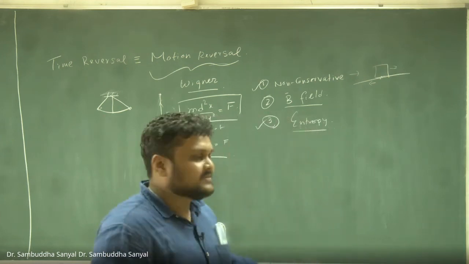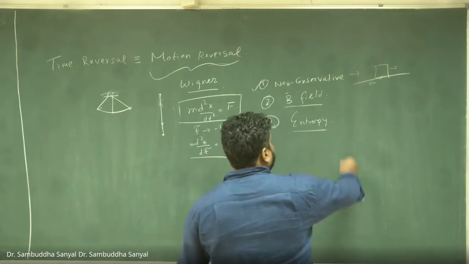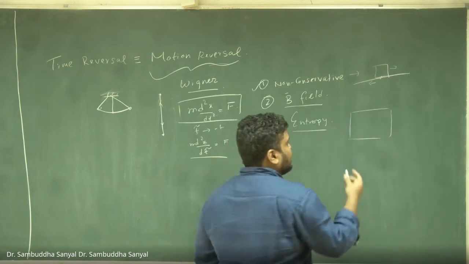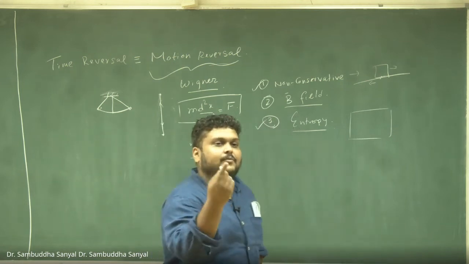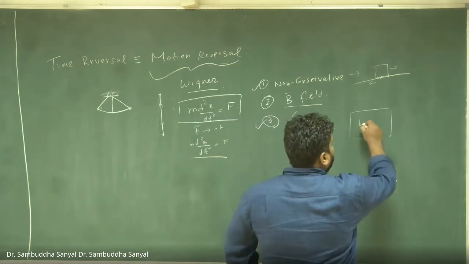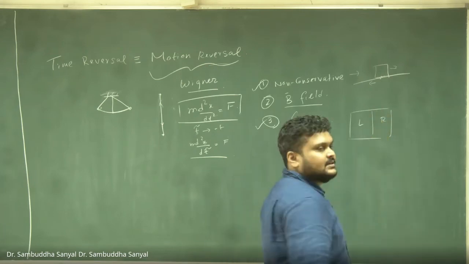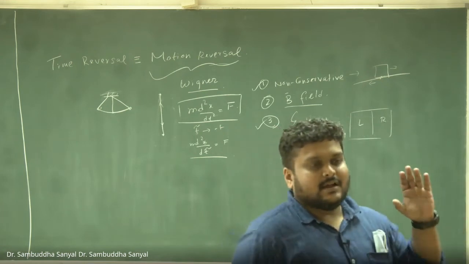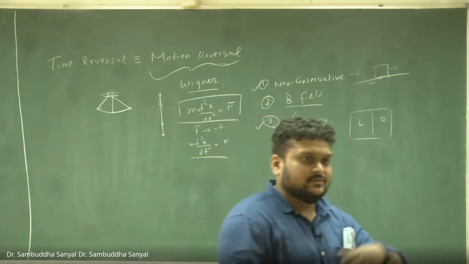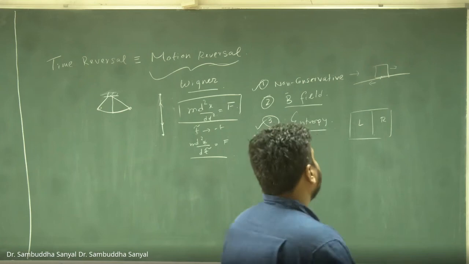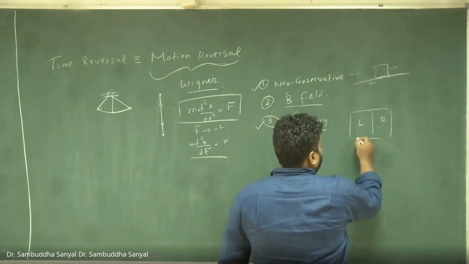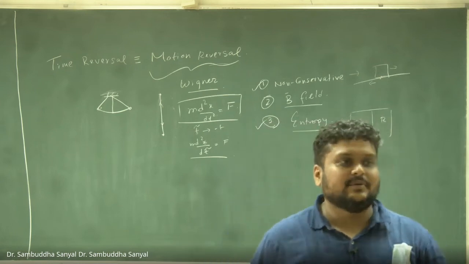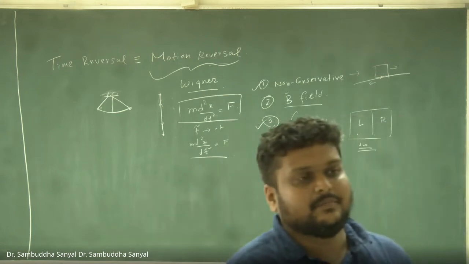And the entropy business comes purely from probability. You can simply take this example: if I have a box of gas and there are two possible states, let's say I have one molecule and it can be either left or right. Okay? There are two states. Now, if I have two molecules and I start with both on the left side, and I let them move around, what is the probability that after some time both of them will be on the left side?